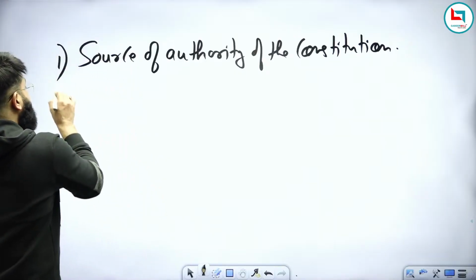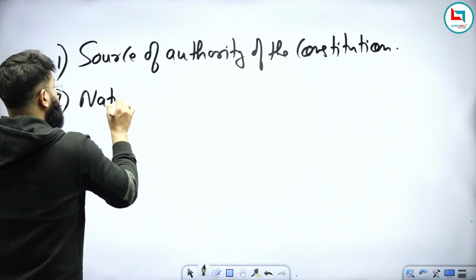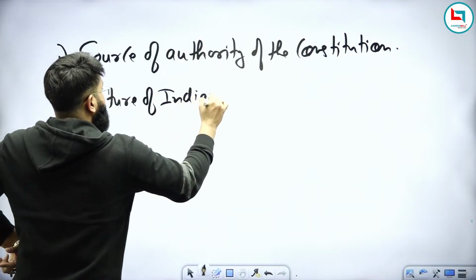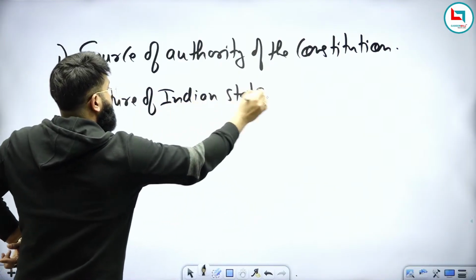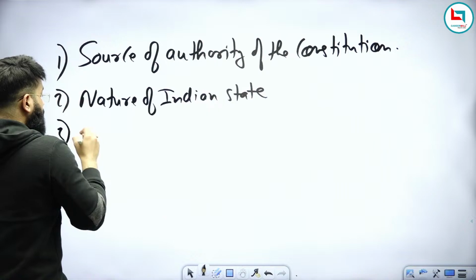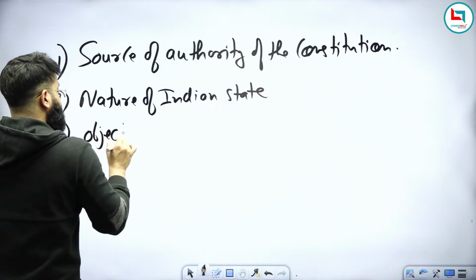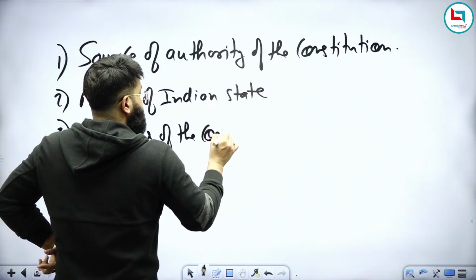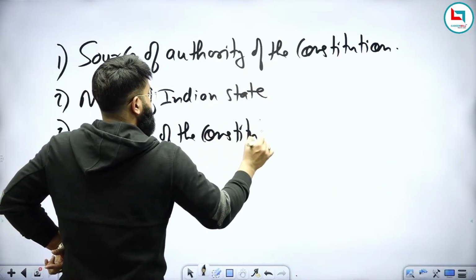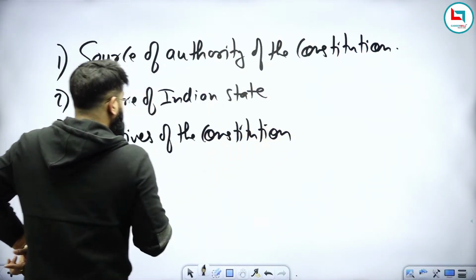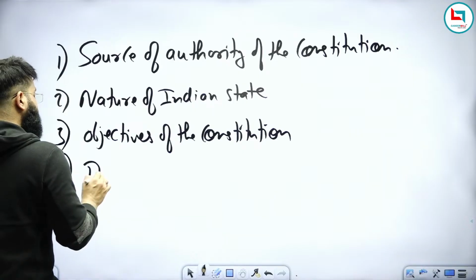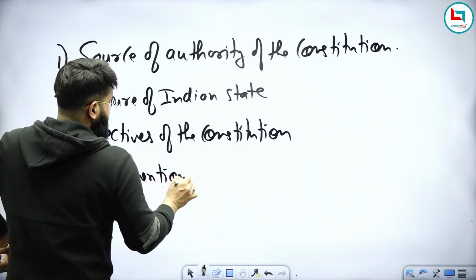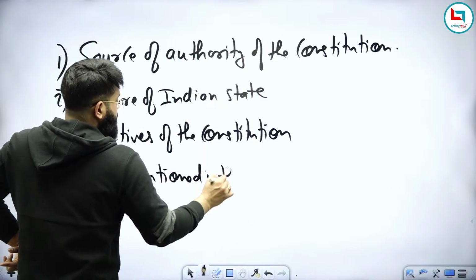The second is the nature of the Indian state. Third is the objectives of the constitution. And the fourth is the date mentioned in the preamble.